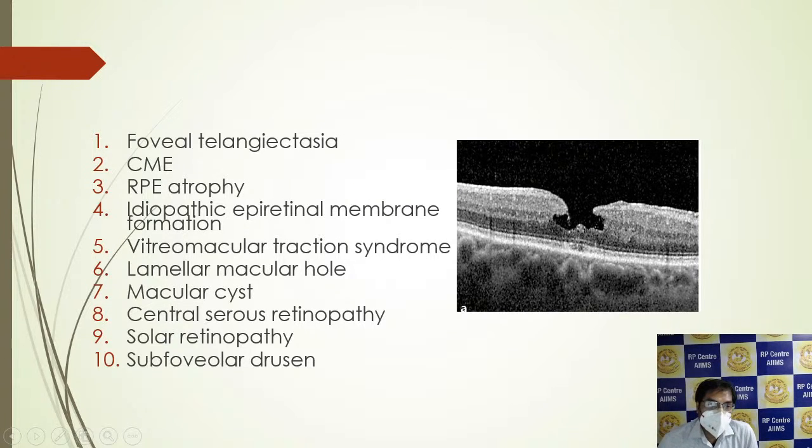We can also confuse it with a laminar macular hole. In the laminar macular hole, there is disruption of the inner fovea and deroofing of the foveal cyst. Foveal telangiectasia is the other differential diagnosis. We can also confuse it with CME, and RP atrophy at that area. In the ERM,